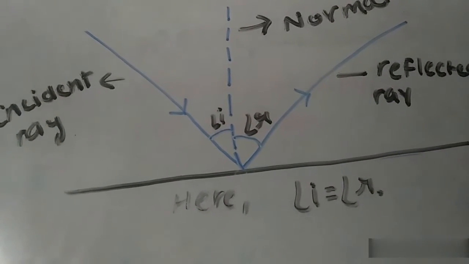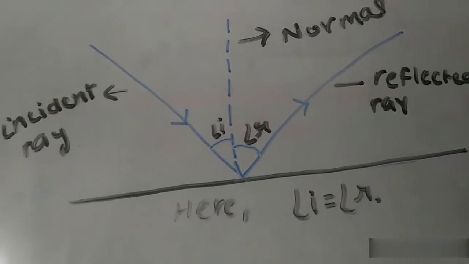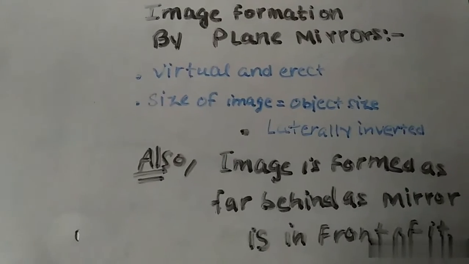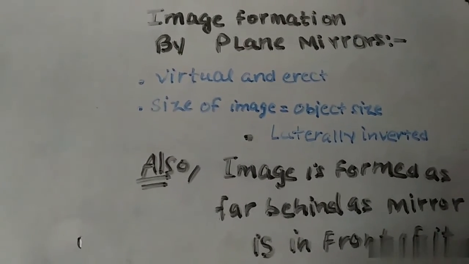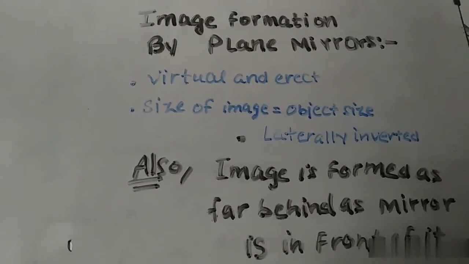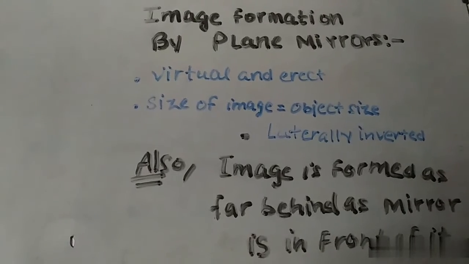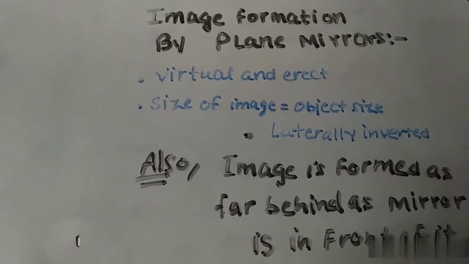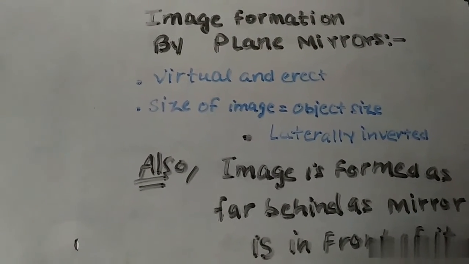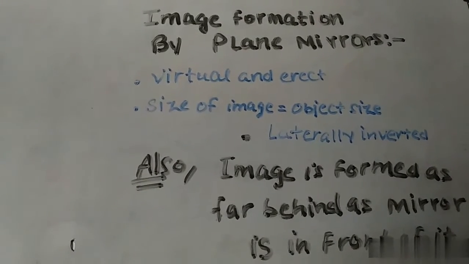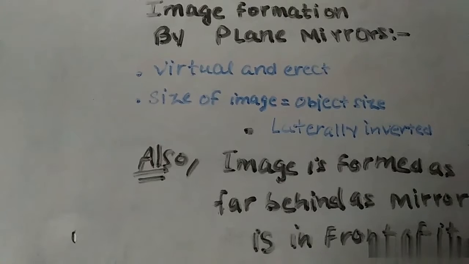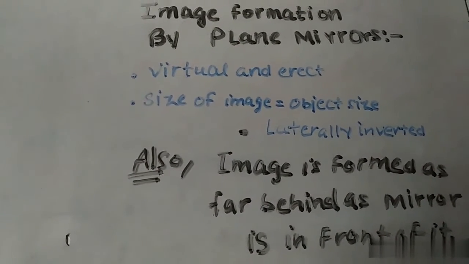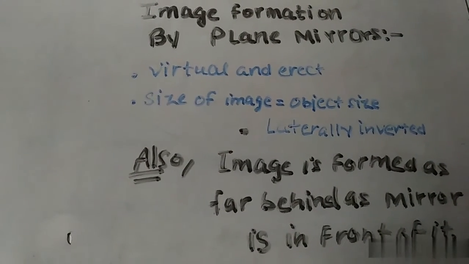So friends, now we will be seeing the image formation by plane mirrors. So friends, now have a look at the image formation by plane mirrors. The image formed by the plane mirrors is virtual, that is, it cannot be obtained on a screen. It is erect, and the size of the image is equal to the size of the object. The image is laterally inverted, and also the image is formed as far behind the mirror as the object is